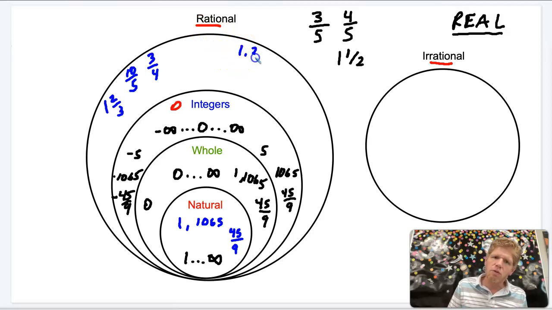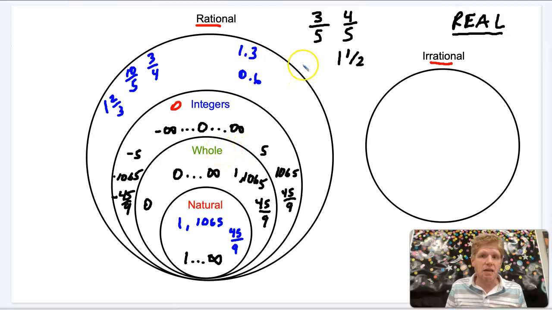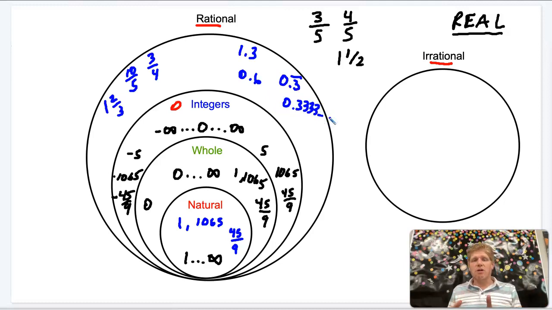It also includes all the decimals. So we could have 1.3 or 0.6. It also includes the repeating decimals. So something like 0.3 repeating is included in there as well. So we have terminating decimals, which means they end, right? So they don't have any other numbers. We also have repeating decimals. Remember, 0.3 with a bar over it is just 0.3333 on into infinity.